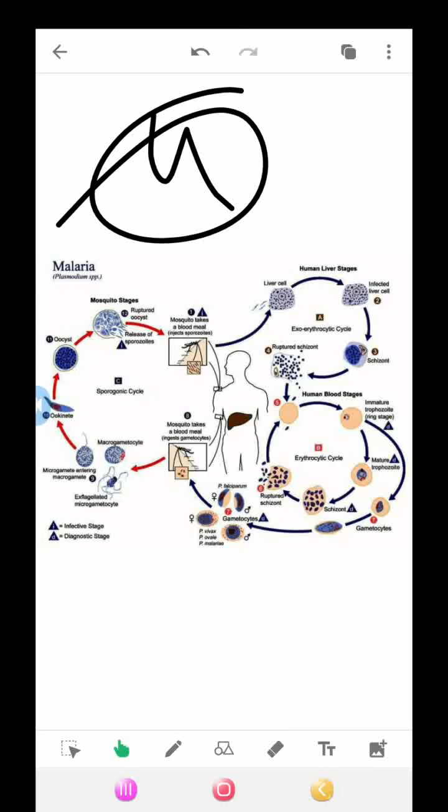Number 5. In the bloodstream, the merozoites invade red blood cells and multiply again until the cell bursts. Then they invade more erythrocytes. This cycle is repeated, causing fever each time parasites break free and invade blood cells.